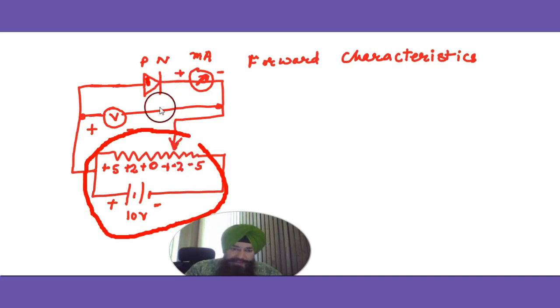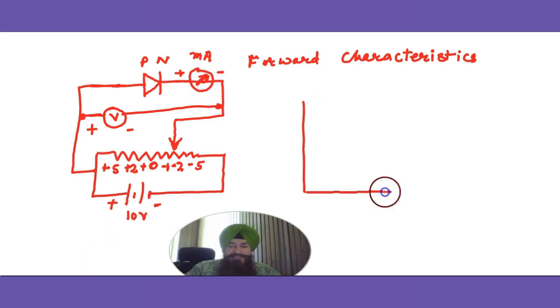This means we can give any potential to N, depending upon the position of the knob. P is at +5. Whatever potential is given is read by the voltmeter. The voltmeter is connected in parallel with the voltage, and an ammeter is connected in series. This is a milliampere meter. It measures the current flowing.